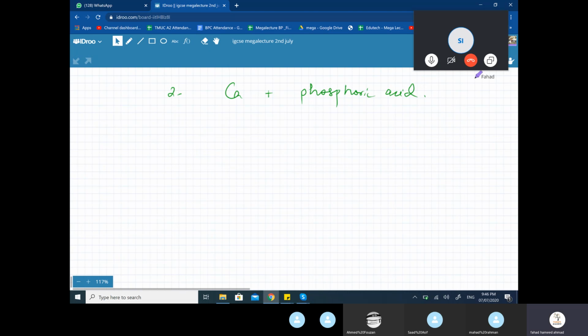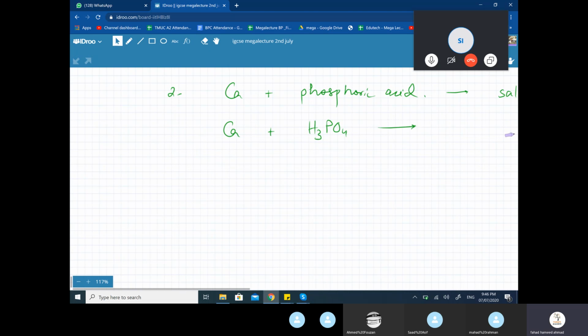So again, it's going to produce salt plus H2. It's a metal plus acid, so it's going to produce salt plus H2 gas. Remember the formula for phosphoric acid, it's H3PO4, it's given in the list. So it's going to produce salt plus H2.